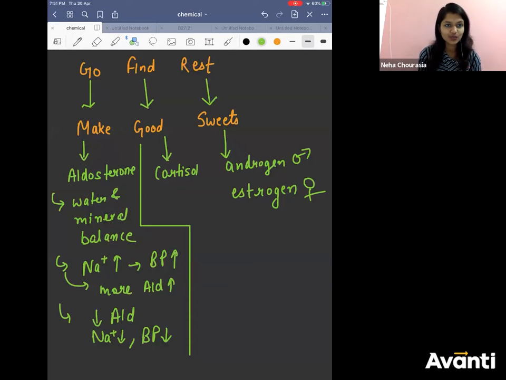Coming to cortisol, we say it produces anti-inflammatory responses. We also say it is a stress hormone in your body. What is that stress hormone? Cortisol. Okay, cortisol is called the stress hormone. It has anti-allergic property, anti-inflammatory property, and immunosuppressant property, right? All these.